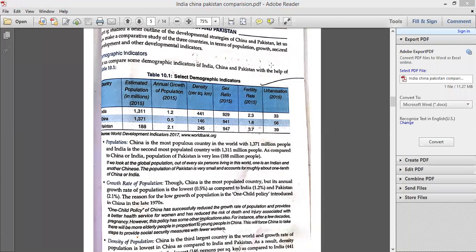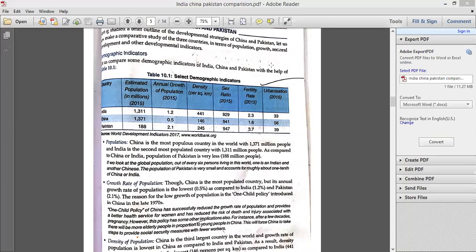China has 0.5% and Pakistan has 2.1%. Which means although China is the most populated country, if we talk about its annual growth rate of population, it's still lowest with only 0.5%. The reason for the lowest annual growth rate of population in China is only and only one child policy. Because the one child policy of China has successfully reduced the growth rate of population, and it has provided a better way to the Chinese people.